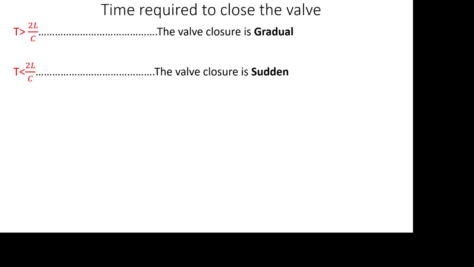And the time required to close the valve is given by this expression: if the time, capital T, is greater than 2L by C, the valve is said to be closed gradually. But when the time is less than 2L by C, we can distinguish the closure of the valve as sudden. So these are the conditions which help to distinguish whether the valve is closed gradually or suddenly.